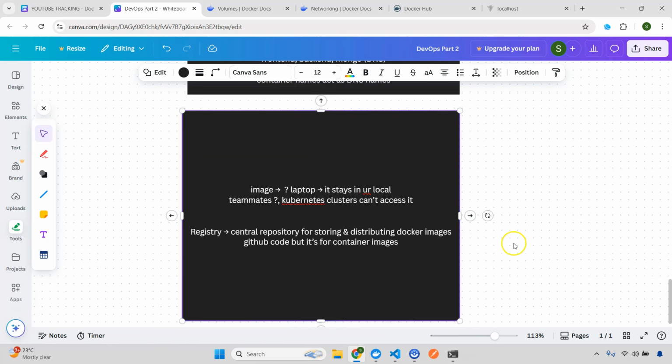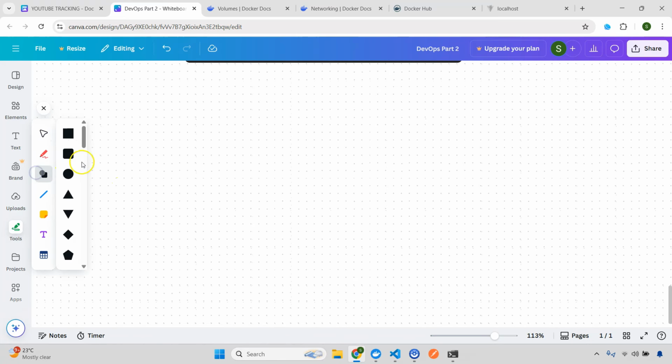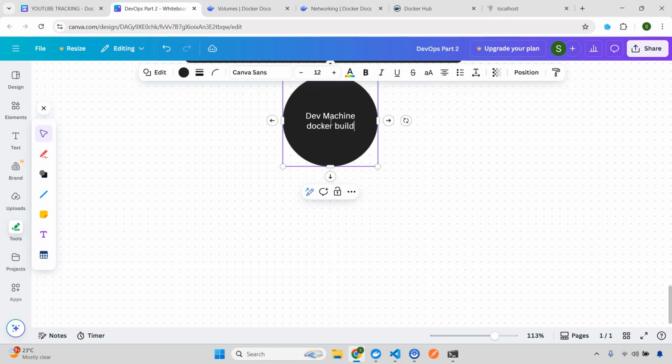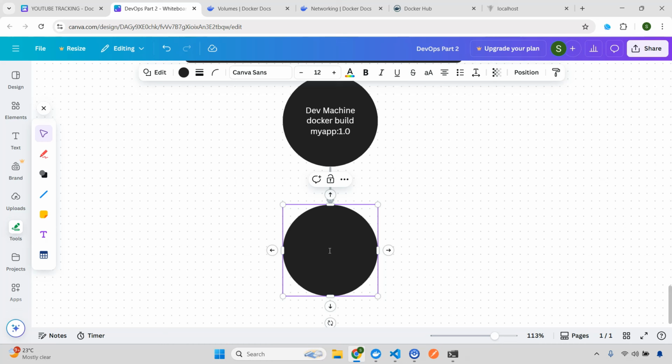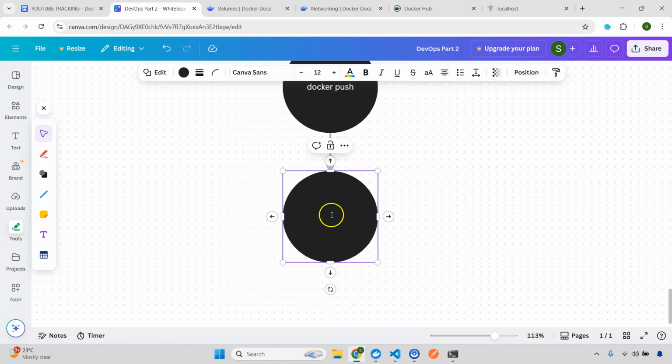So how will this work? What will be the flow? I will explain this in a very simple way as usual. Let's say you have your dev machine. You do docker build, and you have created one image. Let's say I call it my app 0.1.0, this is the version, and here I'll do docker push. This will be stored in my registry.